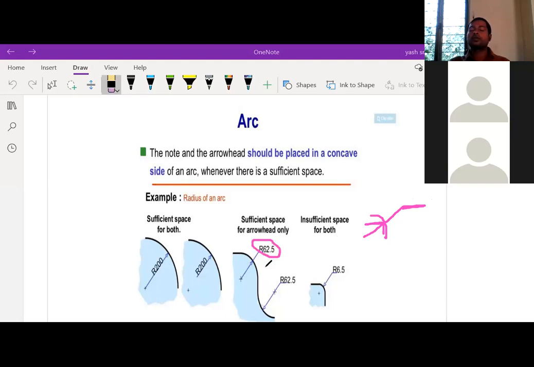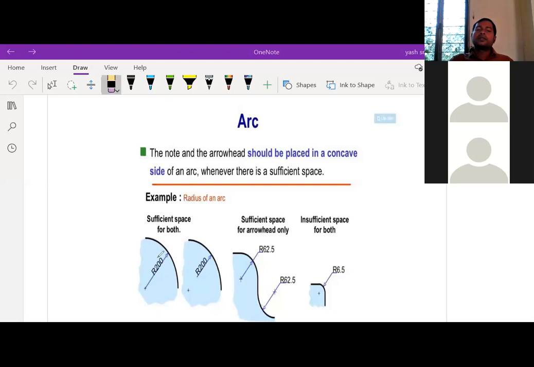So this is another way to represent the dimension of an arc. Look at the possibilities. If the number is too short, no problem, you can put it between that gap. If the number is too long and the gap is less, then an alternative is there. So we are searching for the alternate to represent the number.